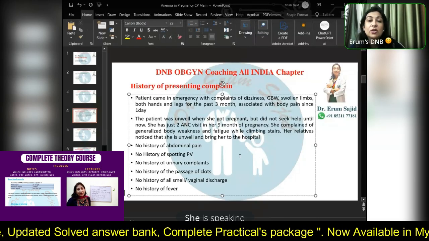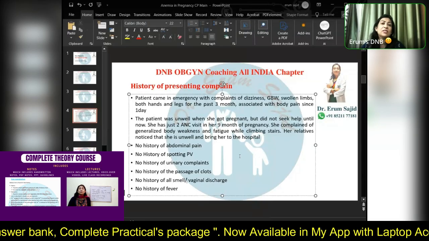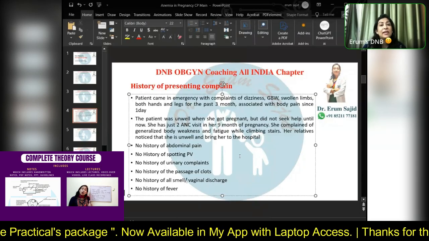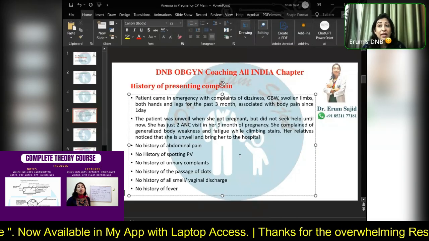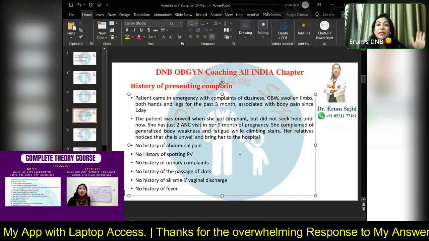Okay, I'll tell you, it's not related at all to this case of yours. Not at all. But yes, she's a term pregnancy. You can always ask these questions: any leaking, discharge, bleeding, how are the fetal movements, and then since she's having generalized body ache, fever is okay. You can ask her about fever, because that could be leading to multiple causes.